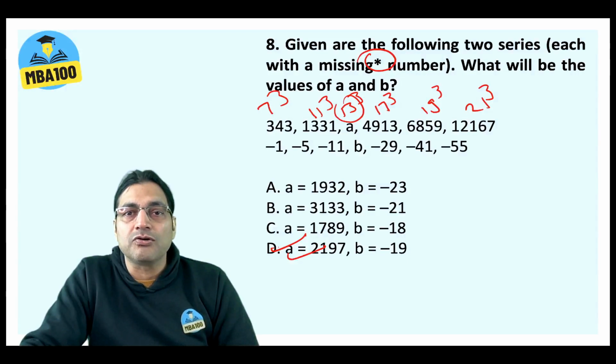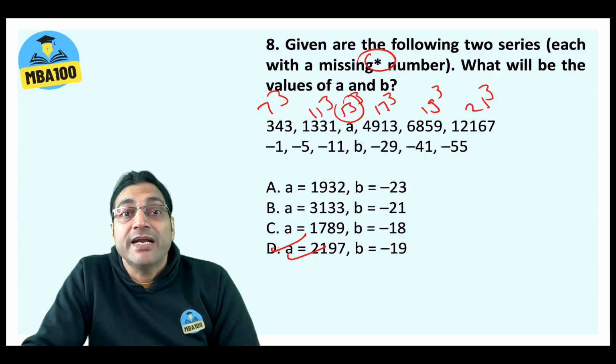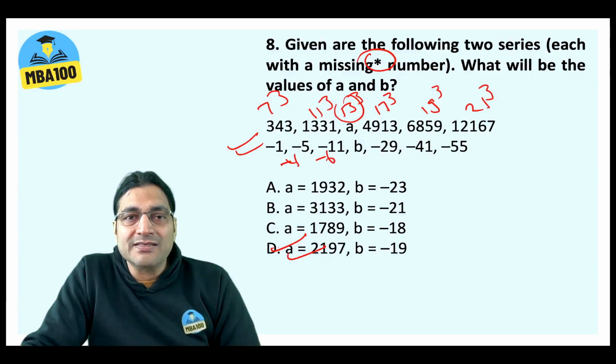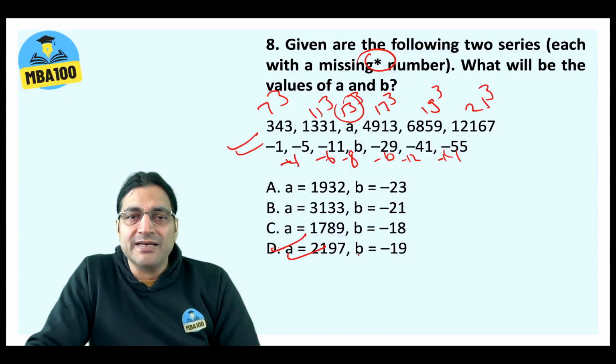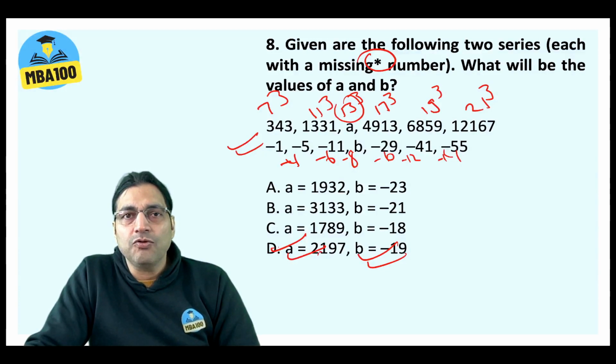But even if you do not know this, let's say it doesn't come to your mind. Here all 4 options have 4 different values of B. So why do I need to solve both the series? I'm a fool if I try to solve both the series. Solve either, and of these two, this one is much easier to solve. Minus 4, minus 6, next would be minus 8, then minus 10, minus 12, minus 14. So minus 11, minus 8, minus 19. If this straight away strikes you, do it. If it doesn't, go for this. Or rather go for this straight away, get the answer.